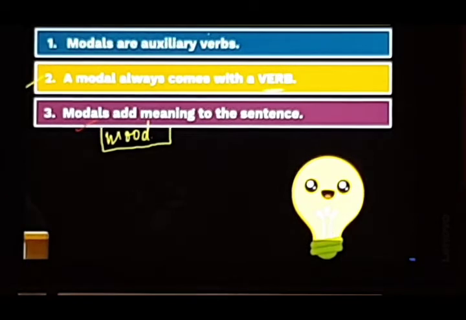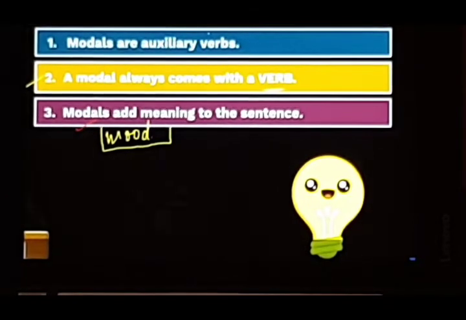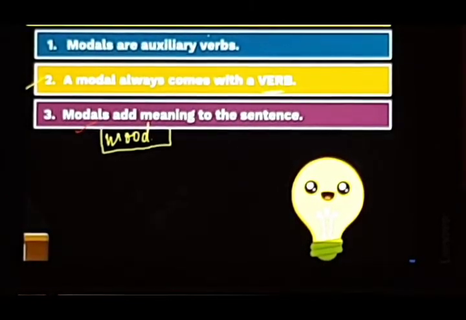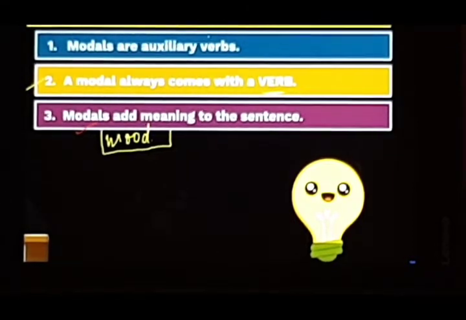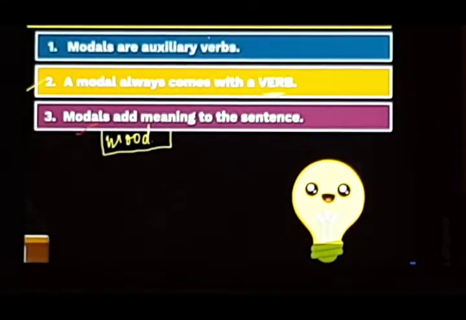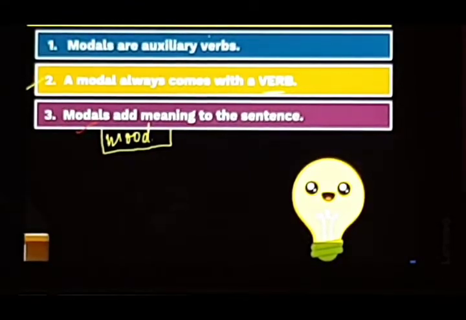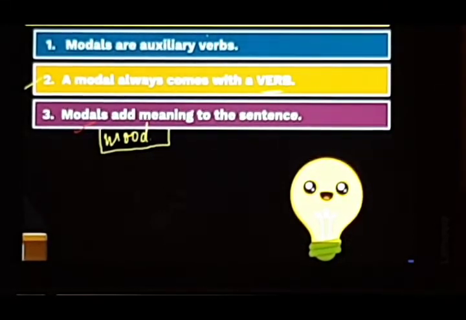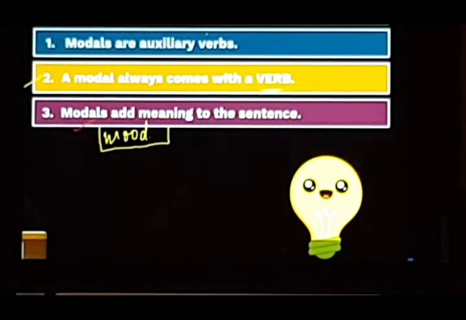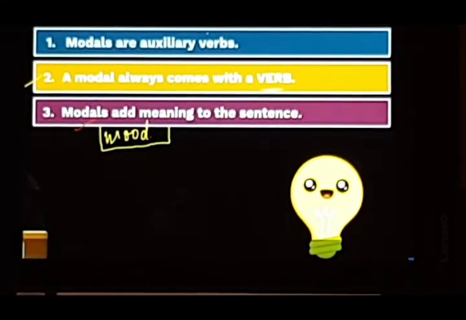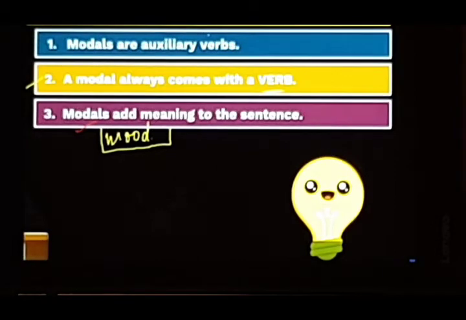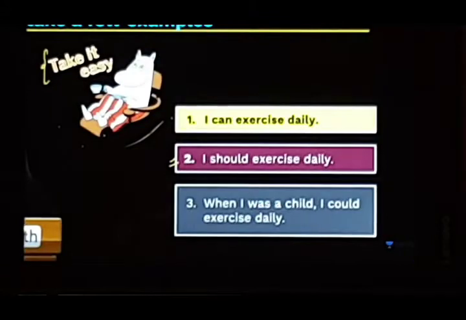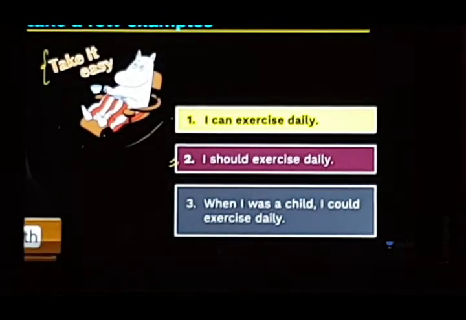And what do we have to remember? That they are basically auxiliary verbs. What do you mean by auxiliary verbs? Auxiliary verbs are helping verbs. A modal always comes with a verb, and they always are used with the main verb without any change. Modals add meaning to the sentence. Of course, if they didn't add meaning to the sentence, we wouldn't use them. So they add meaning to the sentence, or they convey mood of the speaker or mode of the speaker.